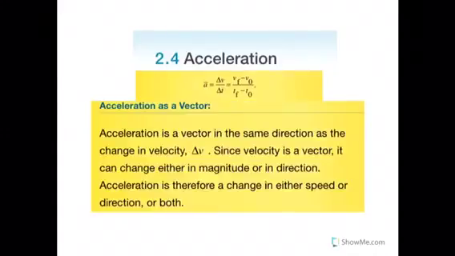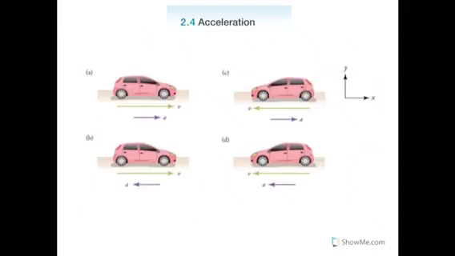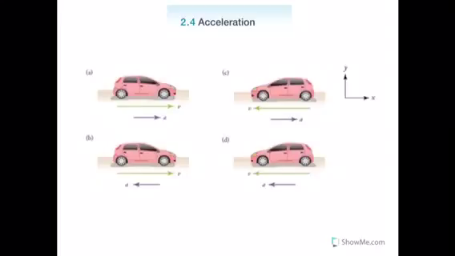Now, acceleration is also a vector because it uses velocity, which is a vector itself, and therefore acceleration is dependent on direction. So because of that, let's take a look at this diagram of a car. Now in A, the car is accelerating and has positive acceleration. In B, the car is slowing down and has negative acceleration because of its direction. In C, it has positive acceleration, but because of the direction it's traveling, it is slowing down or decelerating. And finally, in D, it has negative acceleration, but it's speeding up because that's the direction that it's traveling.